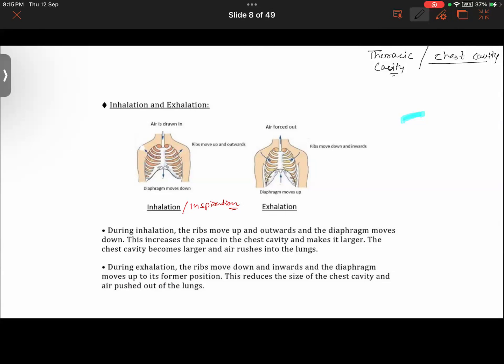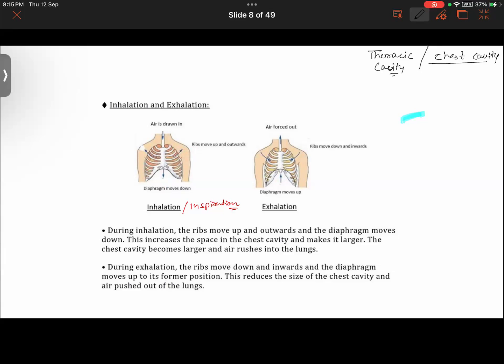So inhalation, or inspiration, occurs when the diaphragm contracts. When the diaphragm moves down, the ribs move outward.